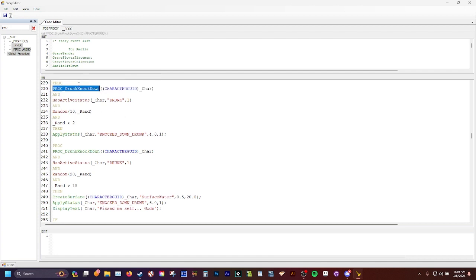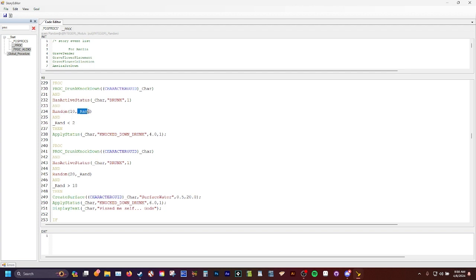You want to have your procs before any of the if and then statements, so you want to define your procs beforehand. So in this case, the character has an active status of drunk. So this is a Boolean, yes or true. And I'm going to grab a random number from 0 to 10.